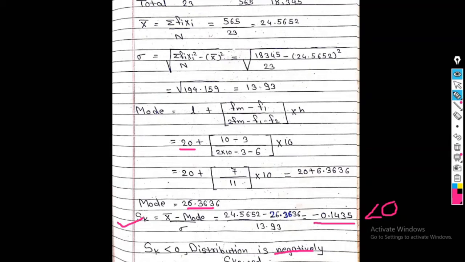If the value is greater than 0, positively skewed. If the value is less than 0, negatively skewed, and if the value is equal to 0, the answer is that the distribution is symmetric.